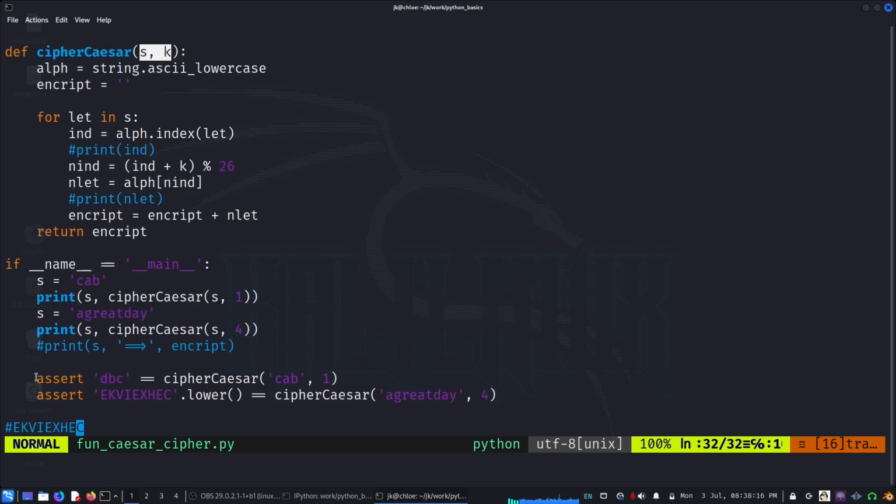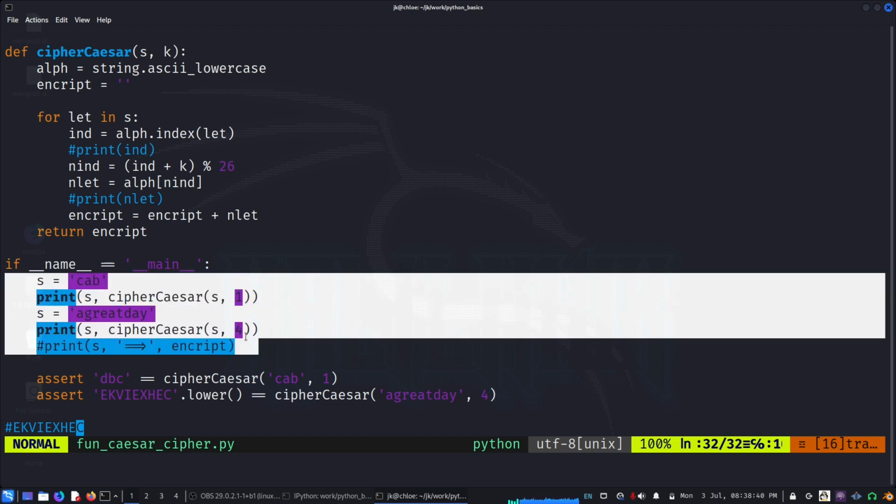We also saw the assert statement, which is basically very simple. I know that the answer to this is this, so I can equate it. If it is not equal, it will throw me an error, and I can have many, 10 or 20, test conditions here. So this is also a way of testing the piece of code that you wrote.